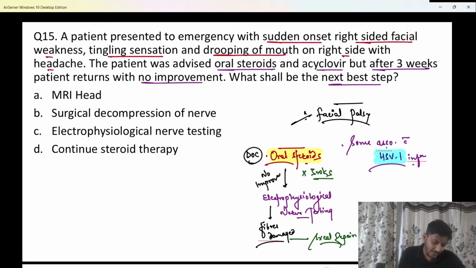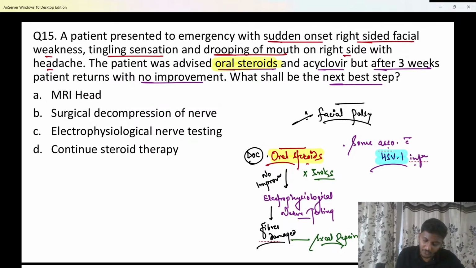So here they have said the patient has been given oral steroids for a span of 3 weeks, but after 3 weeks, beta, the patient shows no improvement. So what is the next best step? It was a previous year question. The next best step has to be answer C, beta. The answer has to be option C, that is electrophysiological nerve testing, which will tell you that the fibers of the facial nerve have been damaged. Clear? And then you can go for a surgical decompression of the facial nerve. Okay? So the answer for this question is option C.